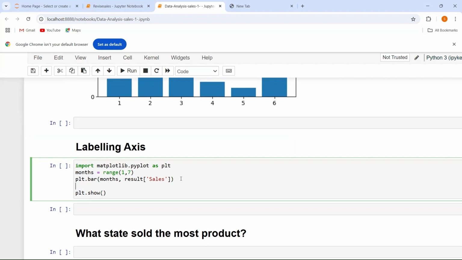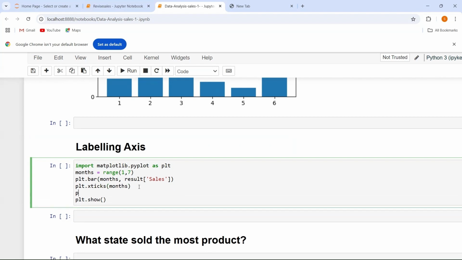Let's say I want to add some text on my x-axis. For this I have to use this, and within this I am going to write months like this. After this, I am going to label the y-axis.